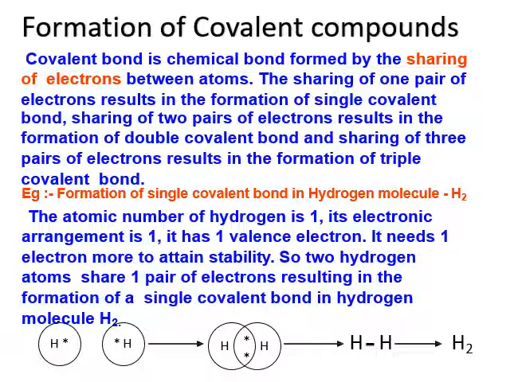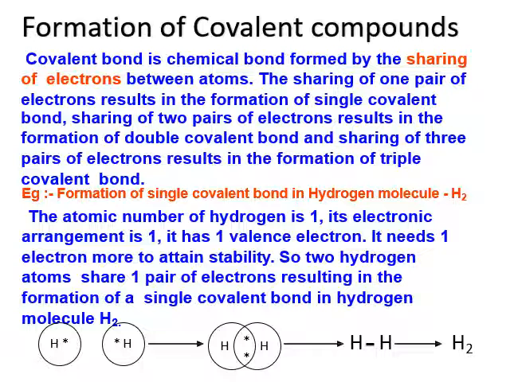For example, formation of a single covalent bond in the hydrogen molecule H2. The atomic number of hydrogen is 1. Its electronic arrangement is also 1. It has 1 valence electron. It needs 1 more electron to attain stability and to get the helium-like configuration. So, 2 hydrogen atoms share 1 pair of electrons, resulting in the formation of a single covalent bond in the hydrogen molecule,